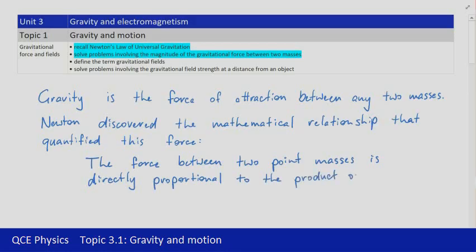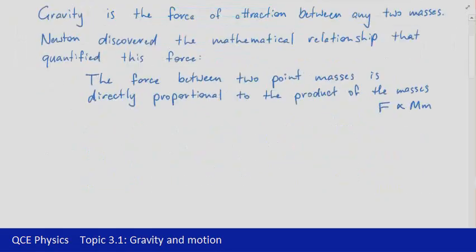And we can express that in a form that's a little bit more familiar to you. So we could say that F is proportional to the two masses, capital M and lowercase m, and it's inversely proportional to the square of the distance between them.